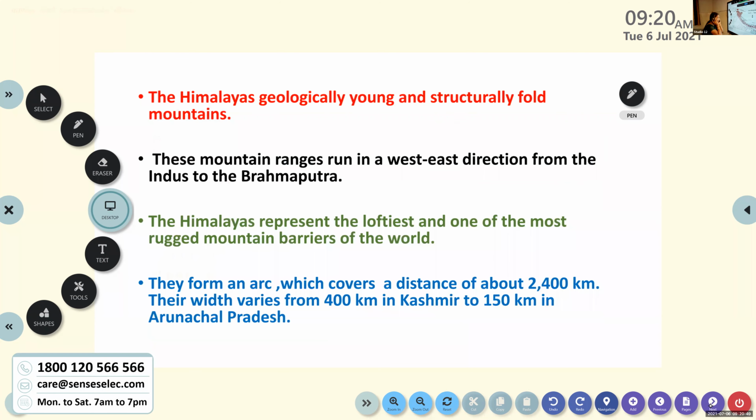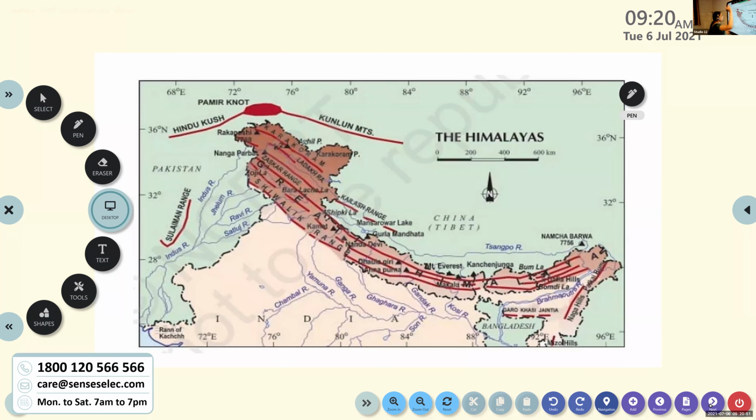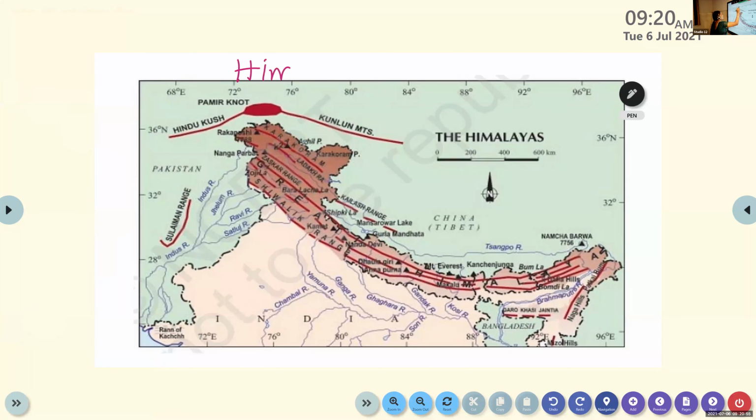Once you look at the map, you can see the Himalayas. The Himalayan mountain is the youngest fold mountain.